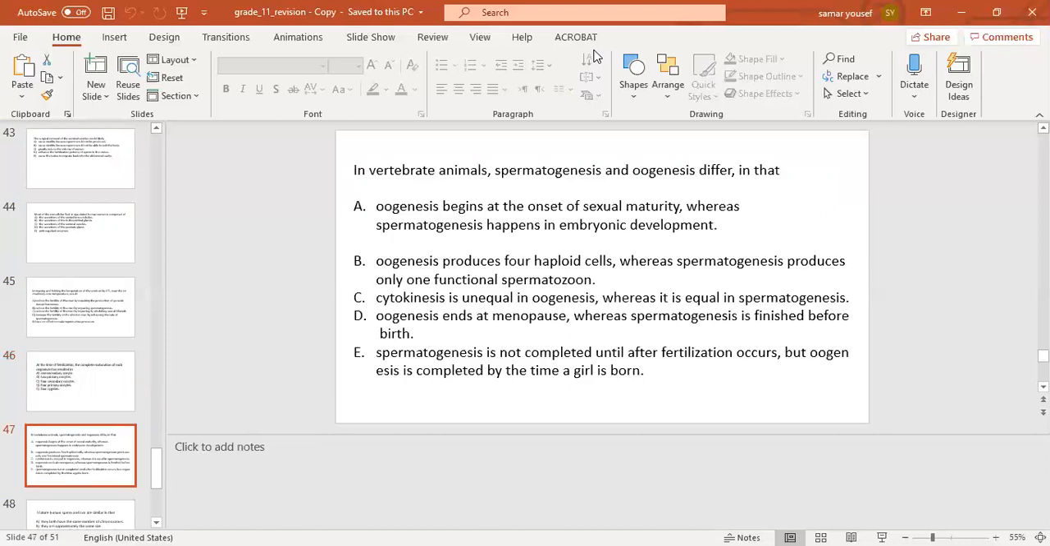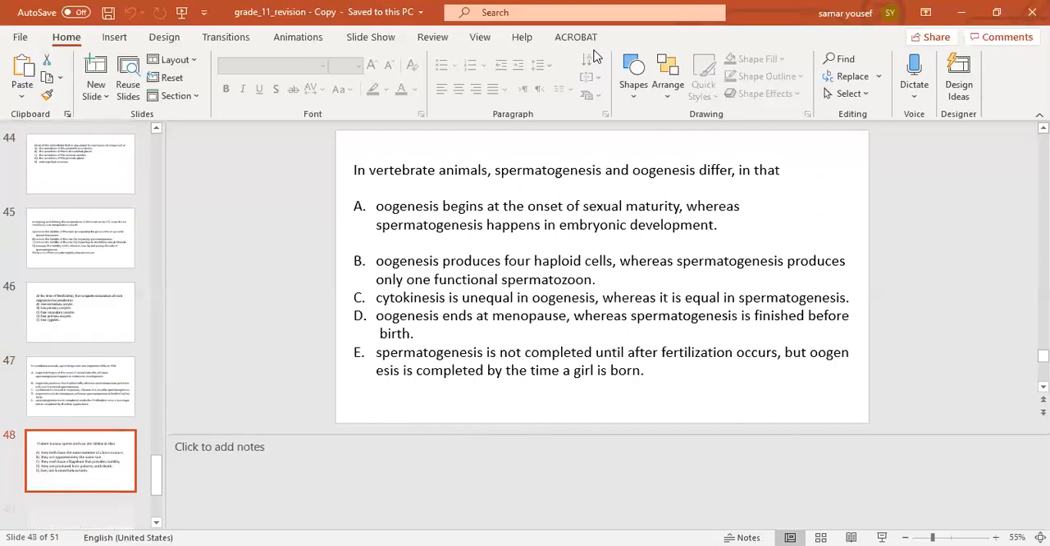The next question: in vertebrate animals, spermatogenesis and oogenesis differ in that number A, oogenesis begins at the onset of sexual maturity, whereas spermatogenesis happens in the embryonic development. Number B, oogenesis produces 4 haploid cells, whereas spermatogenesis produces only 1 functional spermatozoa. Number C, cytokinesis is unequal in oogenesis, whereas it is equal in spermatogenesis, and it is the correct answer, number C.